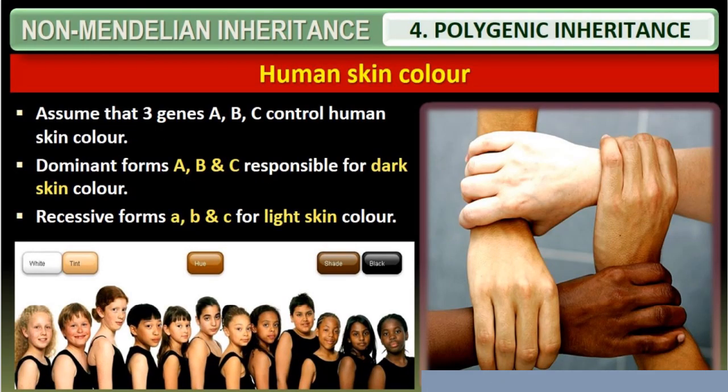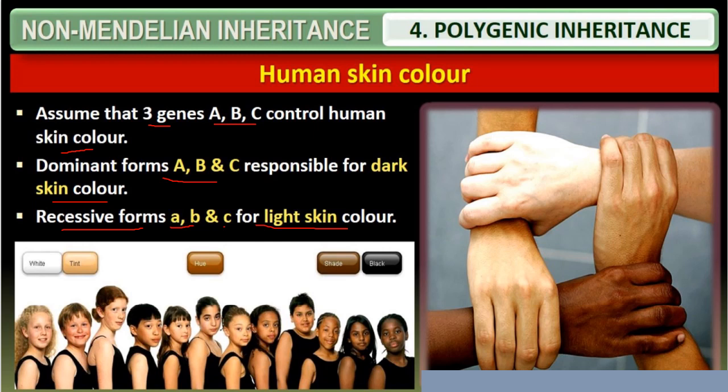So the example I'm revealing here is human skin color. Assume that three genes, A, B, C, control the human skin color. The dominant form, capital A, B, C, is responsible for the dark skin color, whereas the recessive form, small a, b, and c, gives the light skin color. So those who have a dark skin color have a highly dominating character.